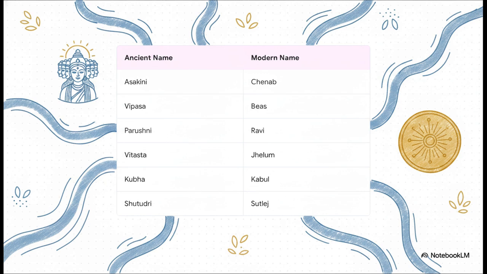Now here's a detail you can't miss. While the river Indus, or Sindhu, is mentioned the absolute most times in the Rigveda, actually earning the title Hiranyaye because of its massive economic importance, the most sacred river was actually the Saraswati. They revered it as Nadi Tama, meaning the best of all rivers.